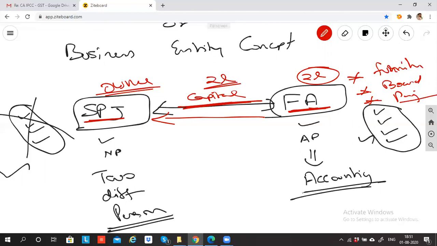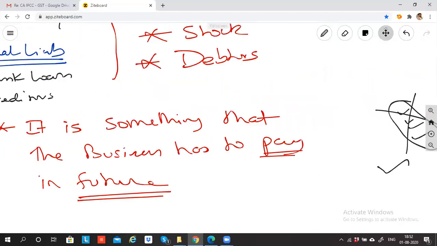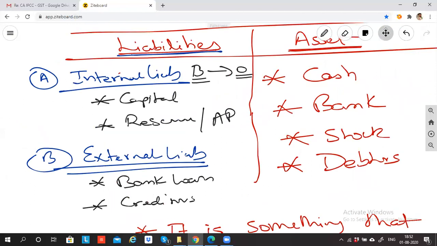Any doubt in this? When you start your own business, if the business is closing, tomorrow you will take the capital back from your business. So can I say this 2 lakh rupees which the owner is giving to the academy has to be returned in future? Anything which I have to pay in future is called liability. So can I record this 2 lakh rupees under liability? That is why I did. That's what we did here. Did you not record this capital under liability? Under liability only, you have written capital, right?